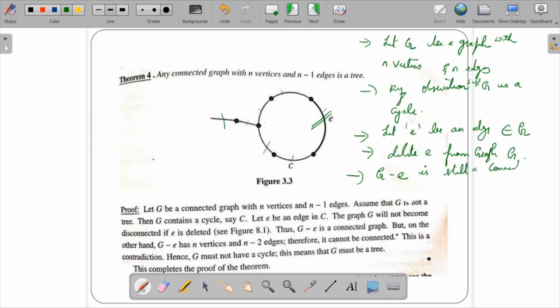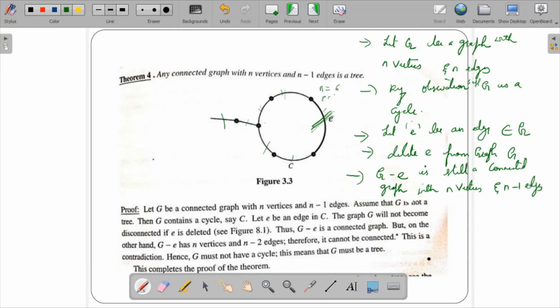still a connected graph with n vertices and n minus 1 edges. So if you see the previous one, we had n vertices and n edges. Now when I remove this particular edge, it would be n vertices with n minus 1 edges. So a connected graph with n vertices and n minus 1 edges. When I remove this edge, the number of edges is one less than the number of vertices. The vertices are 6, 1 2 3 4 5 6,